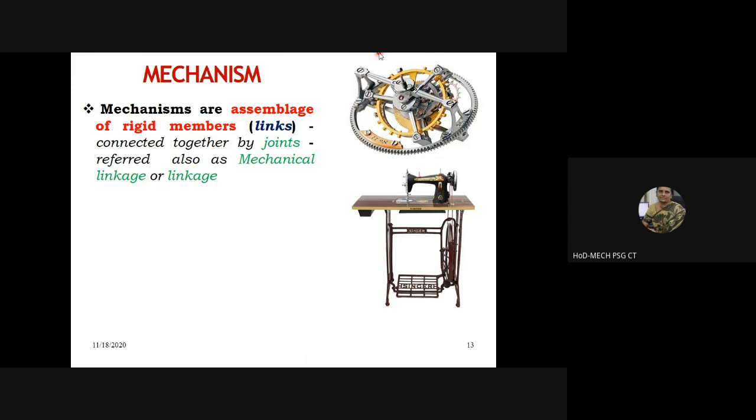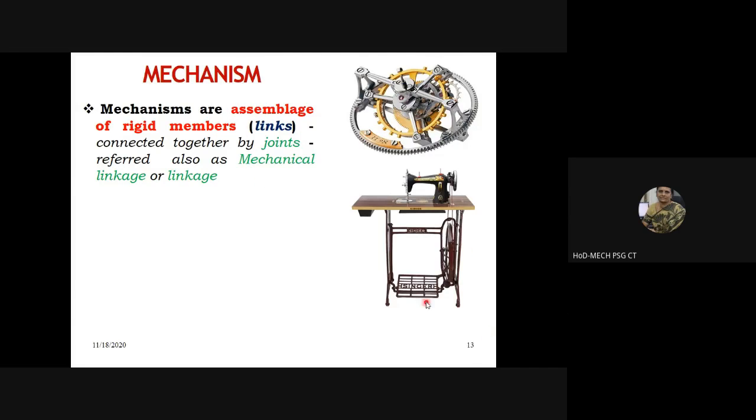Now I will tell you what we mean by machinery. All these are mechanisms. We are discussing only the title today; we are not venturing into the course at all. All of our topics and course outcomes will pertain to the study of mechanisms. As far as kinematics of machinery or mechanical engineering is concerned, mechanisms are assemblages of rigid members, which are called links.